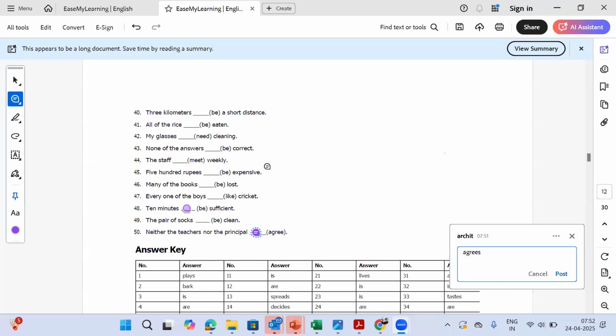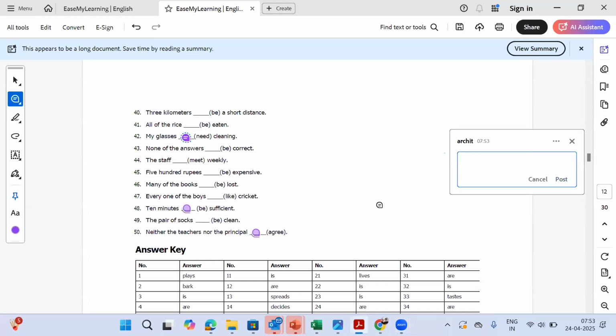The next question is question number 42. My glasses dash cleaning. Need or needs? So we are getting a lot of answers. So the correct answer here will be "need",